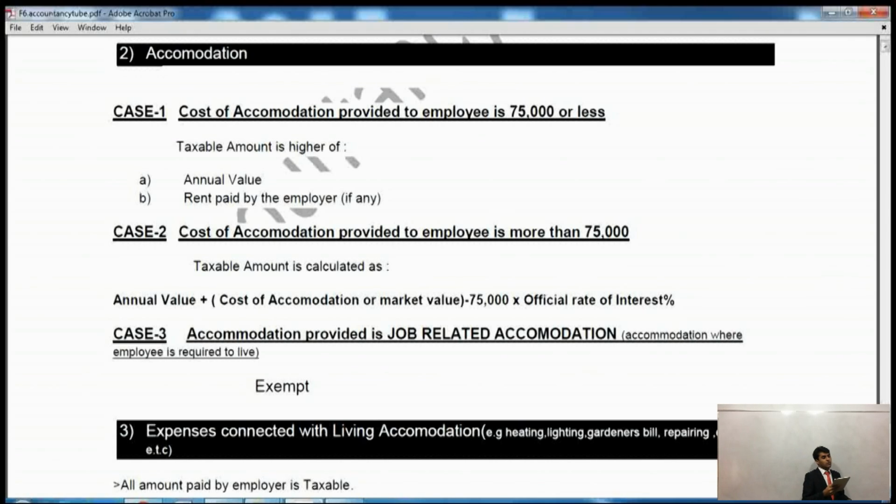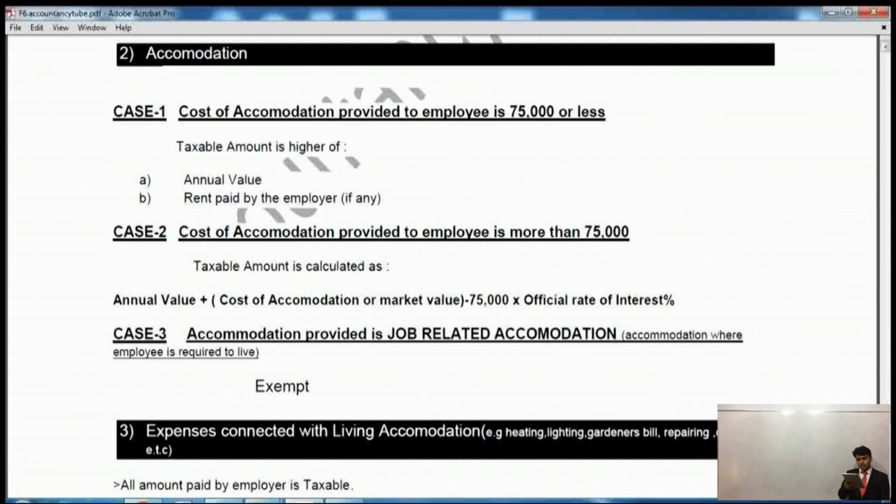So if the accommodation is more than 75,000 pounds, then you will have to take the annual value of the accommodation. Then you will add something to it. What will you add? You will have to take this formula: cost of accommodation or market value, deduct the 75,000 threshold from it, and multiply it by 3%, which is the official rate of interest. Alright, so that is it.